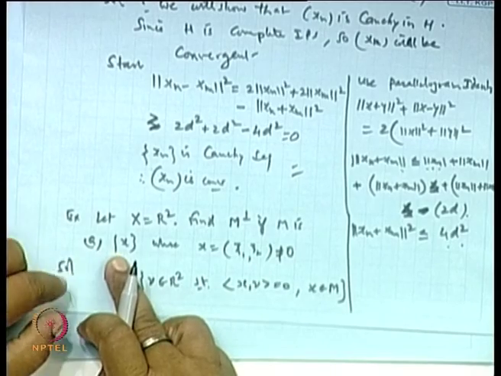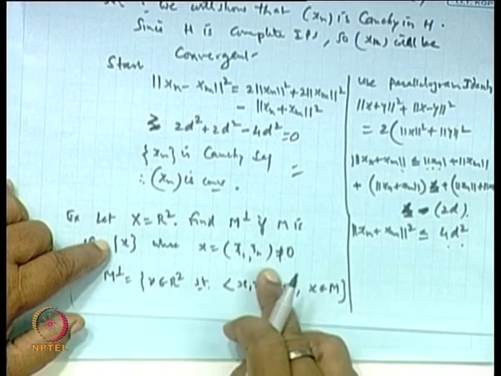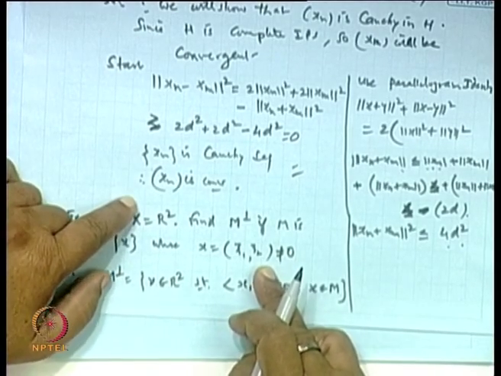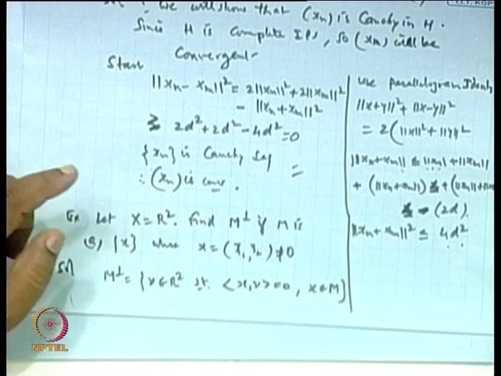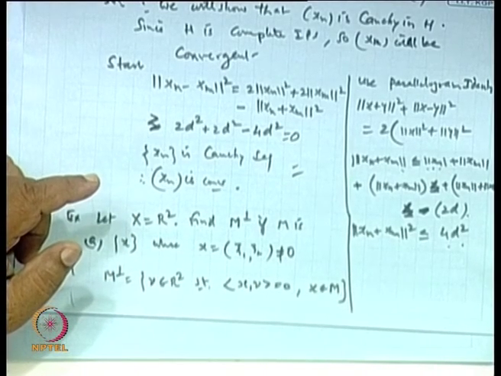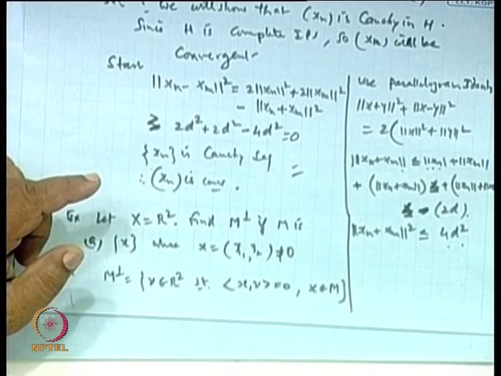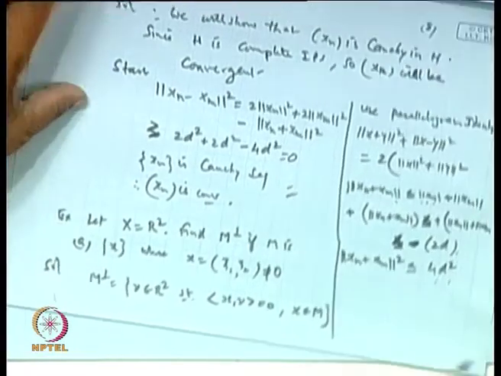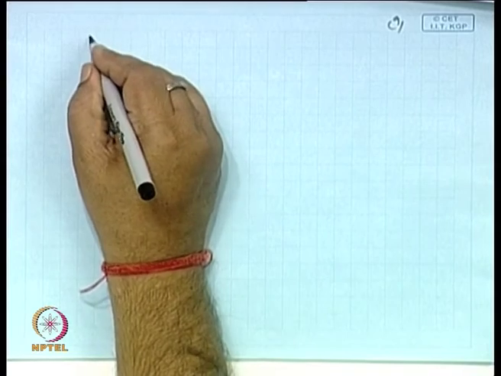Now, M is this set, the set of x = (xi1, xi2) in R2. So, what is the inner product in R2?